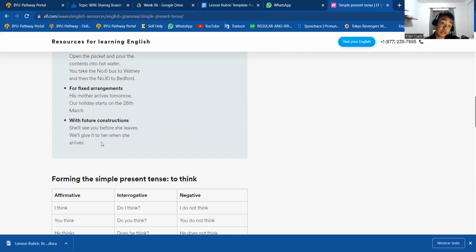If you look at this example, they are being specific because she will see you, she will see me once she leaves, or we will give it to her once she arrives. And the second part uses the present simple, but the first part is being specific that this will happen in the future. Okay, and these are the uses.